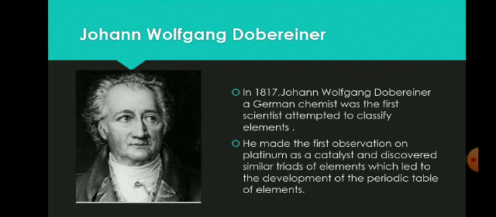So let's know about Johann Wolfgang Dobereiner. In 1817, Johann Wolfgang Dobereiner, a German chemist, was the first scientist to attempt to classify elements. He made the first observation on platinum as a catalyst and discovered similar triads of elements, which led to the development of the periodic table of elements.